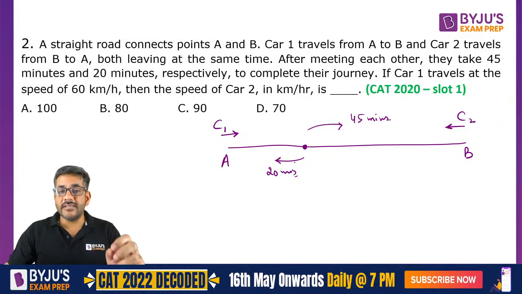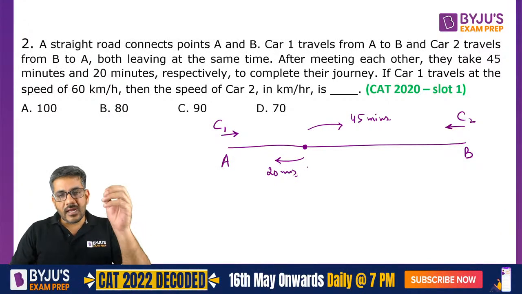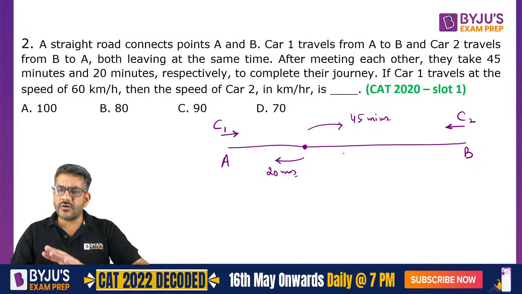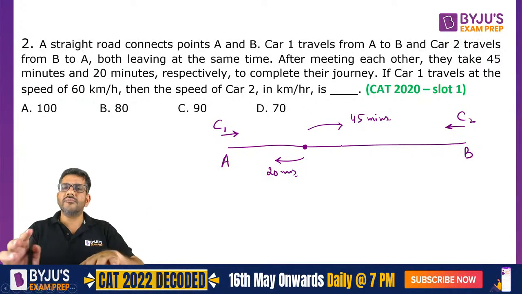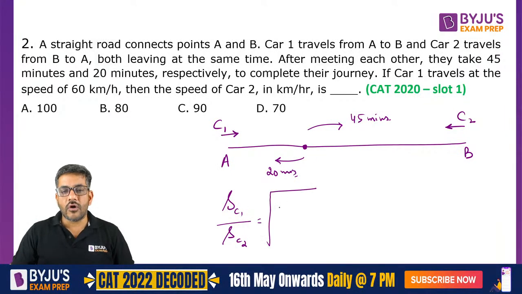This concept says if two people meet at a particular point and after meeting they take this much of time to reach their destinations, assuming that they started at the same time, the ratio of their speeds, so speed of car 1 to the speed of car 2 is equal to square root of time of car 2 upon time of car 1.